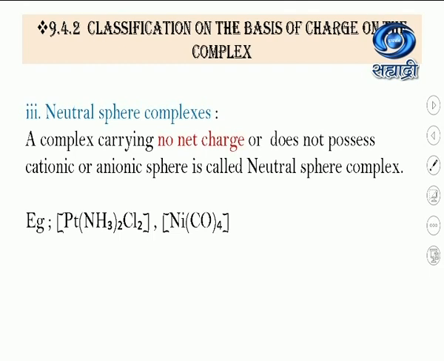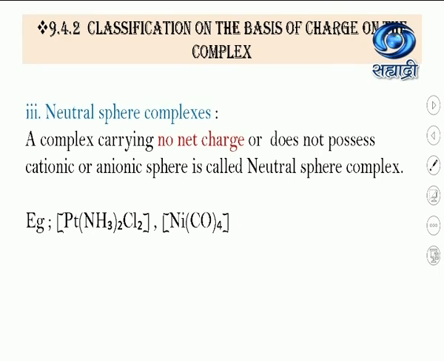For example, there are ammonia and chloride ions as ligands which donate electrons to the central metal, that is platinum, and there is no charge on the coordination sphere. That's why this example is a neutral sphere complex. The second example also has no net charge, so it also comes under neutral sphere complexes.